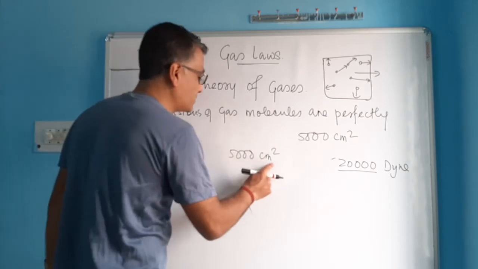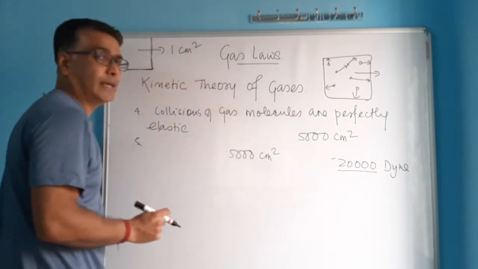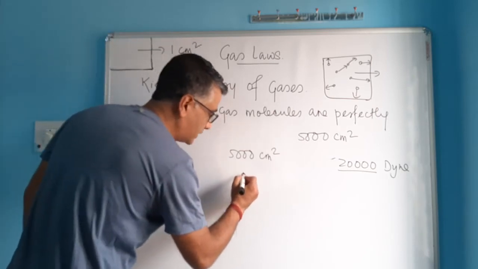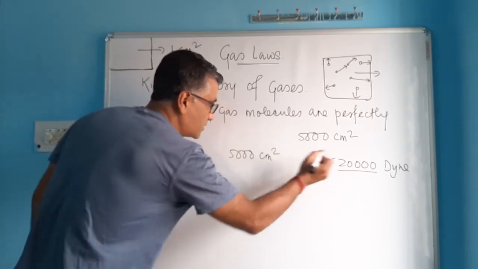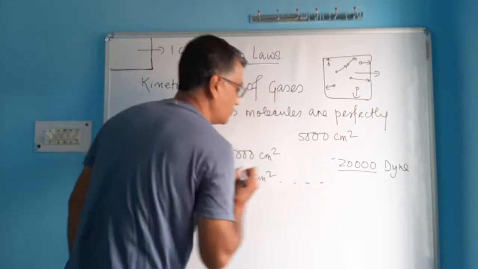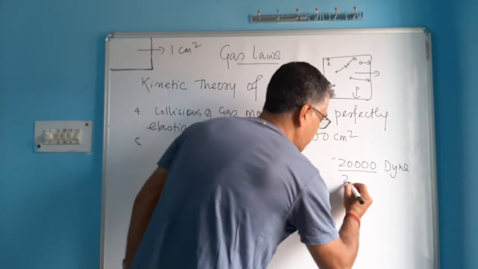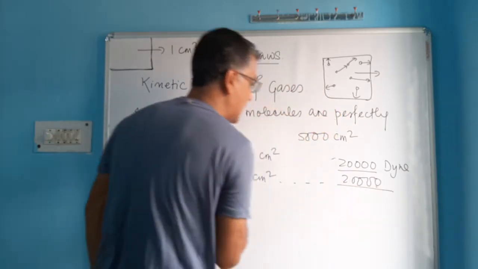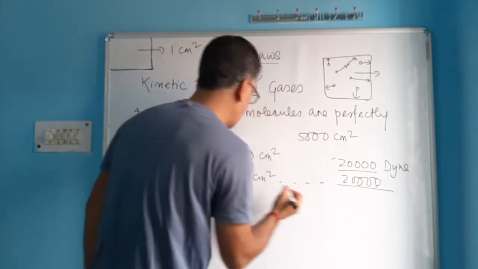So if on 5000 centimeter square this much force is exerted by gas molecules by striking the surface, then what is the force exerted on unit area, that is one area? On 5000 centimeter square, you've got this much. On 1 centimeter square, how much will it be? You're supposed to divide that force, that is 20,000 dyne, by 5000 centimeter square. That's how unitary methods are executed.